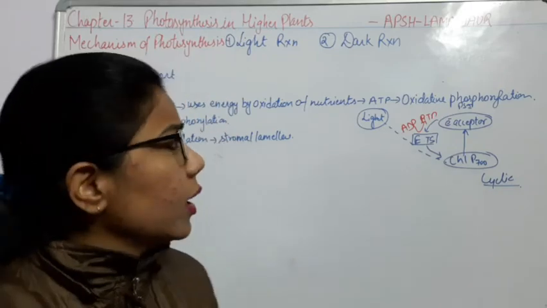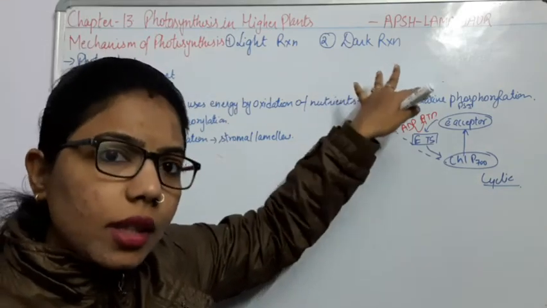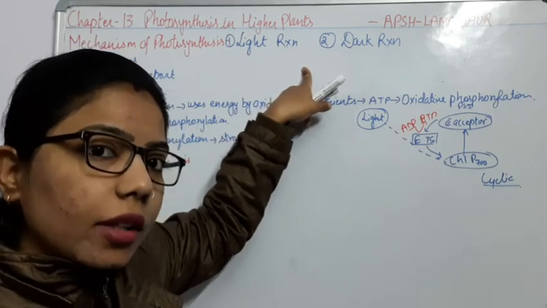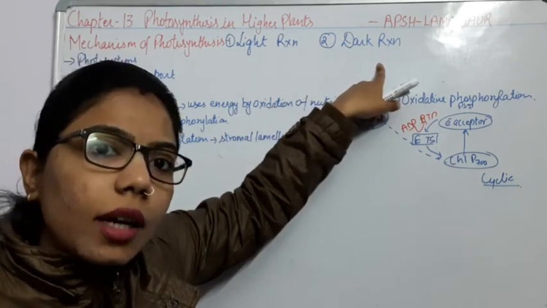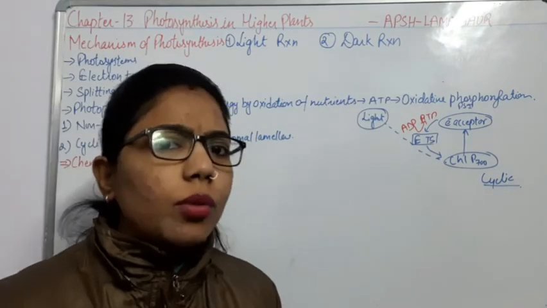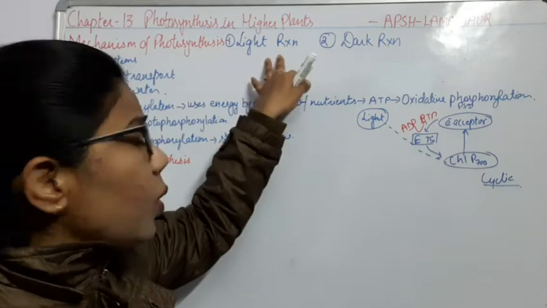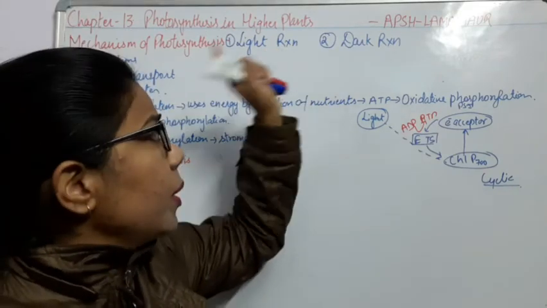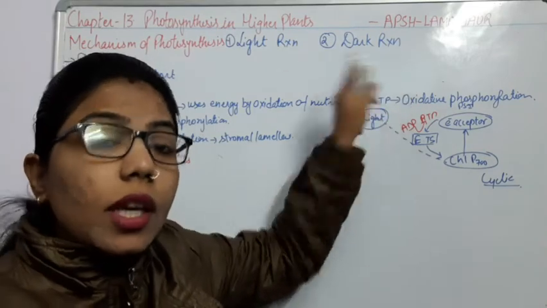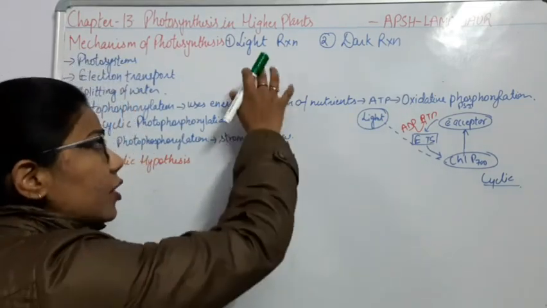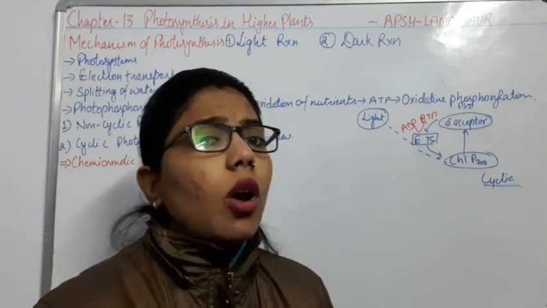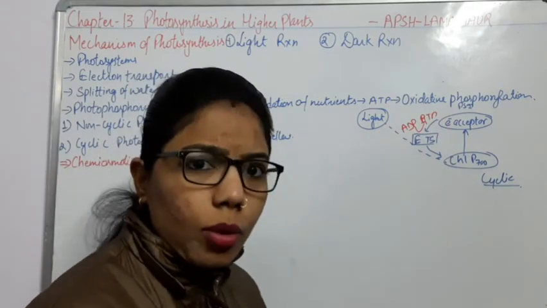The only thing which relates to the dark reaction is that whatever is synthesized in the light reaction will be utilized in the dark reaction. Otherwise both reactions take place in the light only. If there is no light reaction, there will be no formation of anything in the dark reaction. And we have done that in the light reaction there will be excitation of electrons, or mainly we can say splitting of the water molecule.